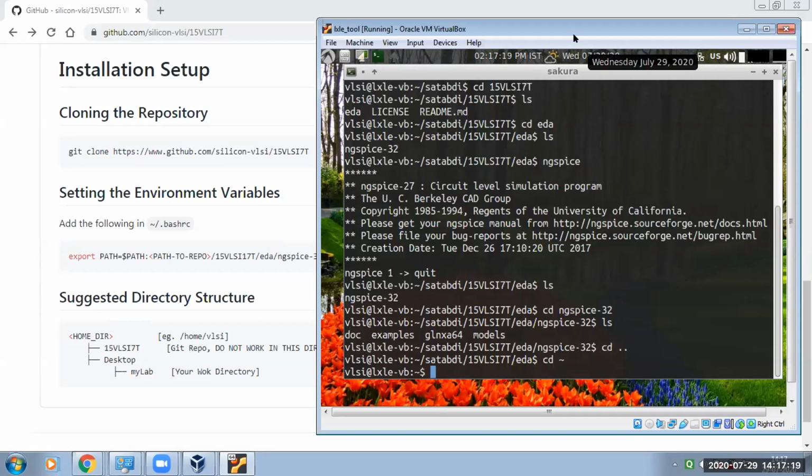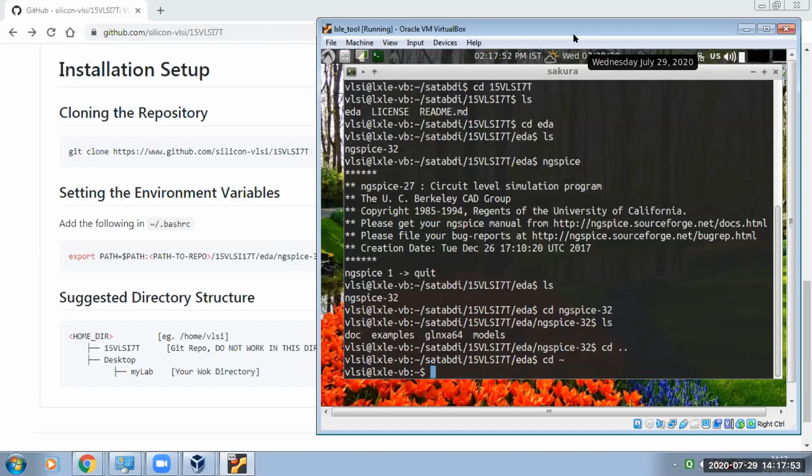See, ls means just see the list of directories or files. By the ls command, you will see that. That is completely Linux. ngspice is a command to run the ngspice simulator. If you write ngspice and the circuit name, it will simulate that and give the result.